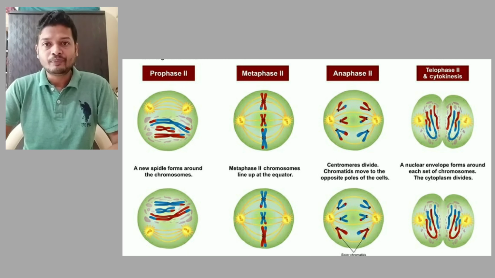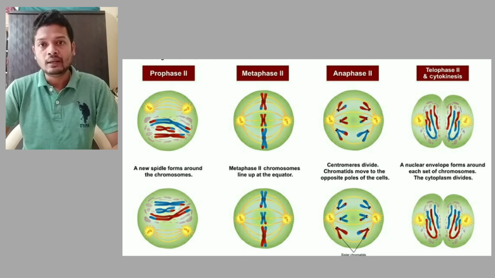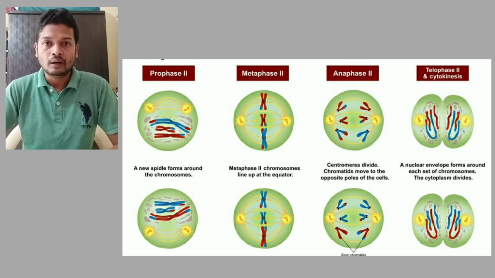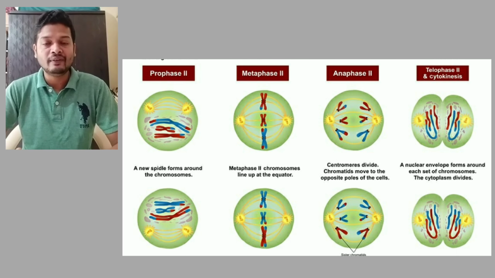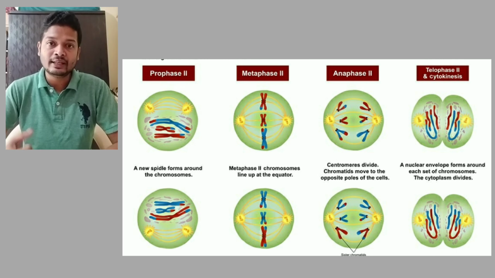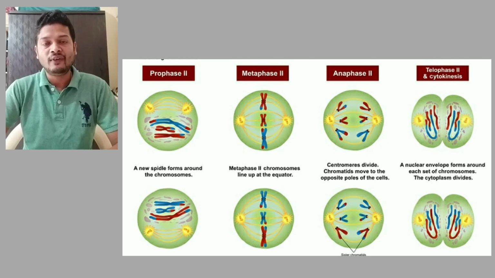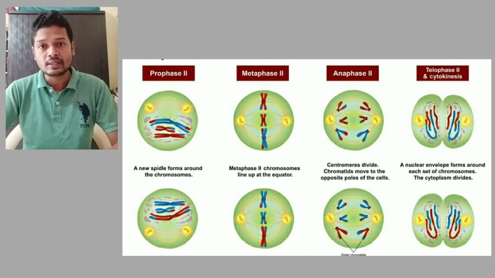So metaphase, chromosomes align in the center in both the cells. Then anaphase, 23 chromosomes divided into half. They start pulling to the opposite ends. Telophase, they reach the opposite ends. Again the nuclear envelope is formed, and finally cytokinesis begins, and again from each cell two cells are formed.